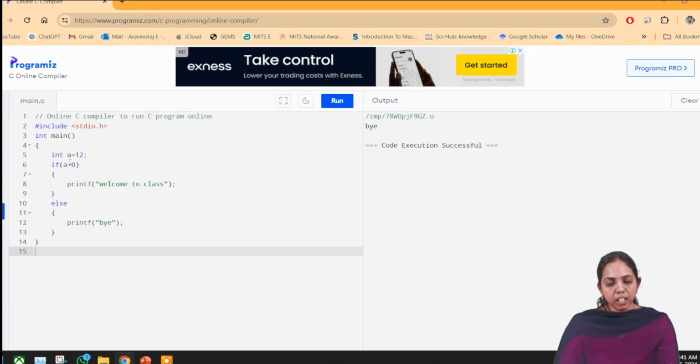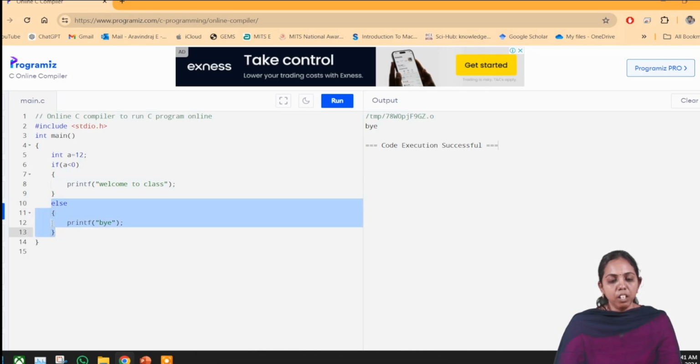Because the condition itself was false, it is not entering into this block. So it is going to enter the else part, and in the else part I have written only one statement, so that one is going to be printed.